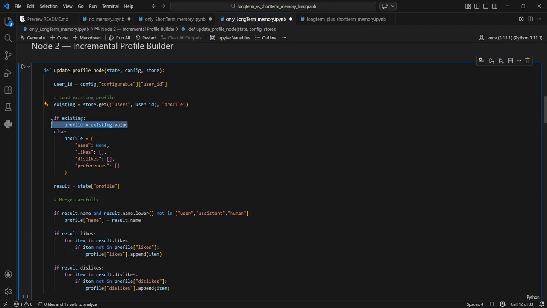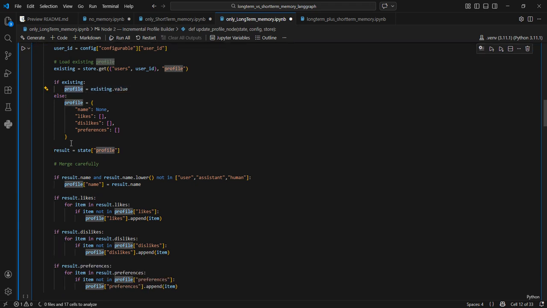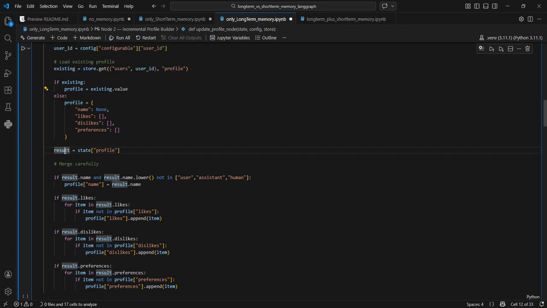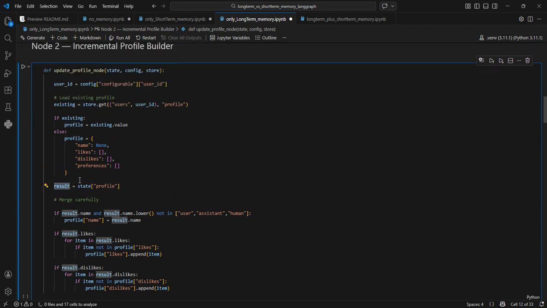If it is there, then it will save in existing. If existing exists, if it is not none, then profile will contain all these values. Otherwise, it will be like this: everything will be none or blank. Here in this case, whatever information has already been captured will be stored in the profile dictionary. Now, the result will be used as a state profile.